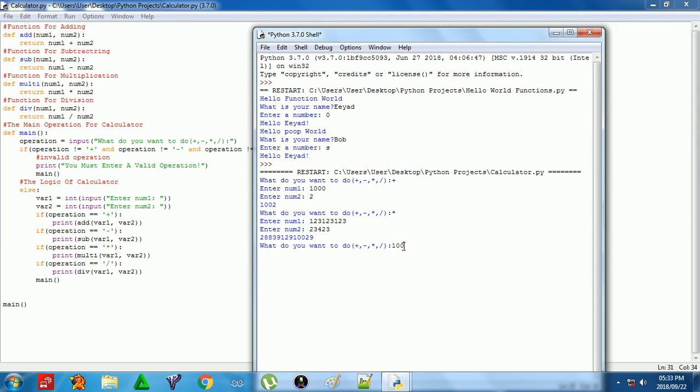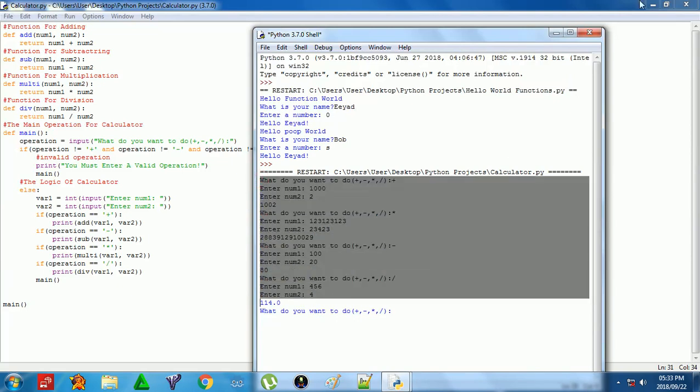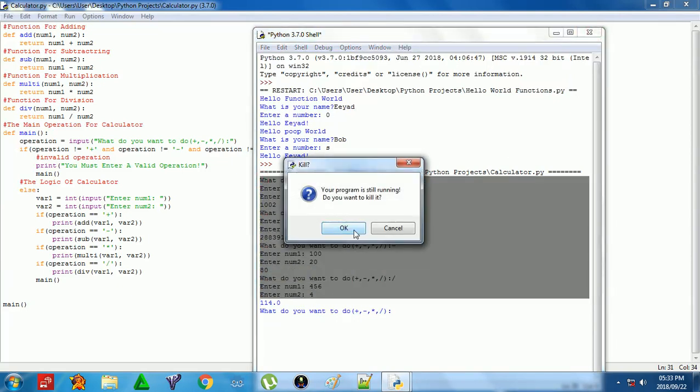100, nope, forgot I have to first do this. So first number is 100 minus 20 is 80, and now division. So 4, 5, 6, no, first division, okay, 4, 5, 6 divided by 4, that equals 114. You can even do negatives, but that will be done later. Yes, I would like to kill the problem.